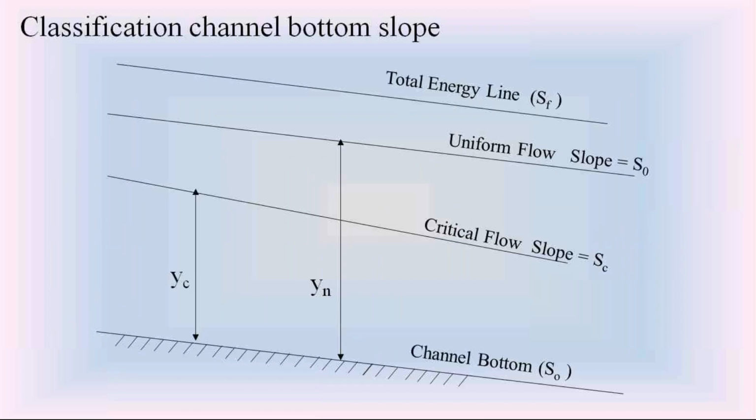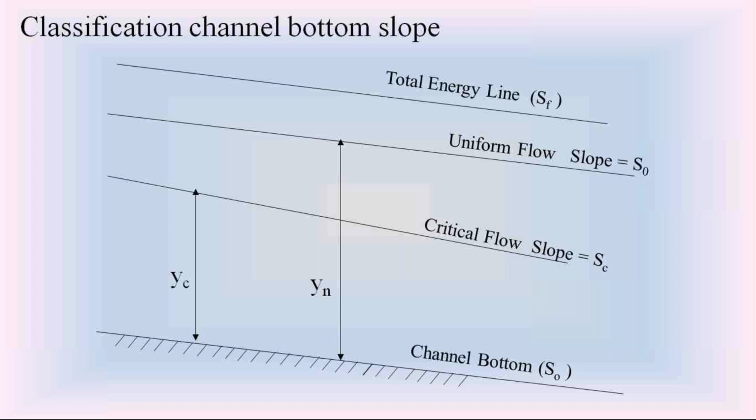After the dynamic equation of wide rectangular channel, in unit 2, we are going to discuss the different types of channel bottom slopes. That is called classification of channel bottom slope. We know that the channel bottom is a sloped bottom.